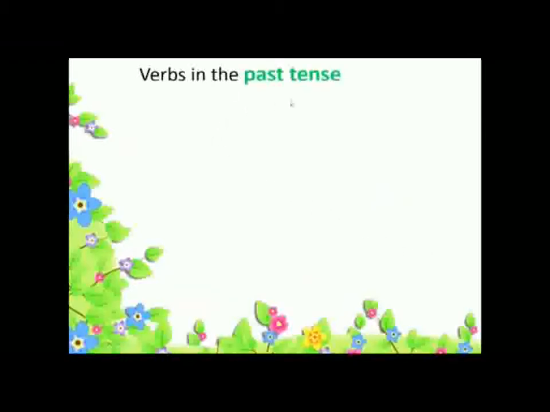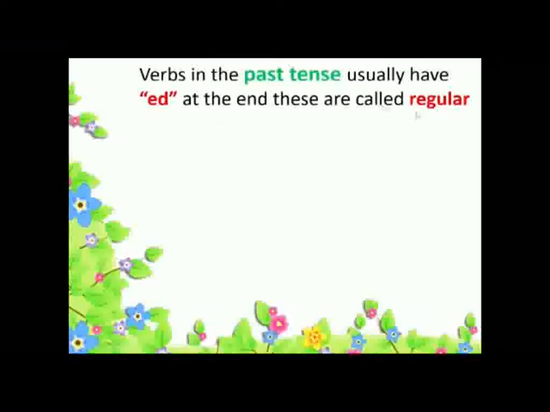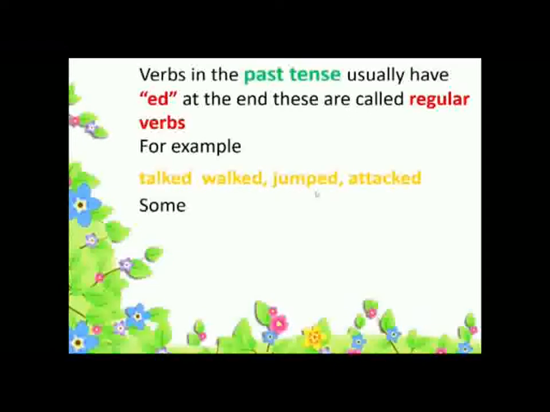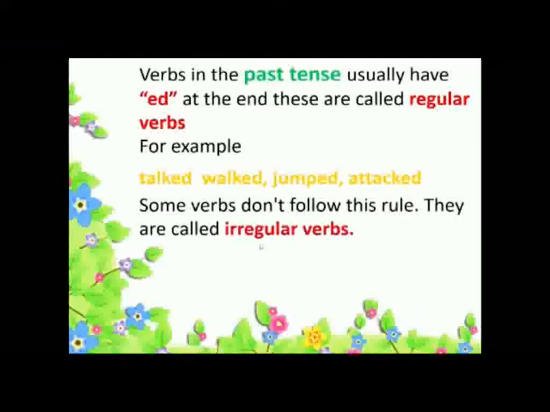Now, verbs in the past tense usually have ed at the end. These are called regular verbs. For example, talked, walked, jumped, attacked. Some verbs don't follow this rule. They are called irregular verbs. For example, run, ran, fly, flew.